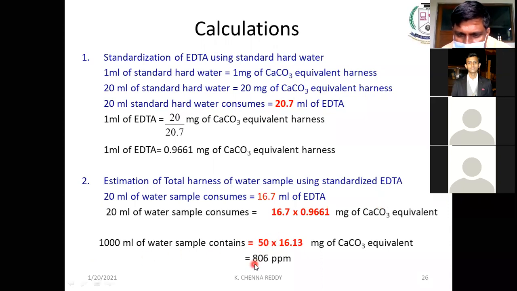Finally we get 806 ppm, that means 806 milligrams per liter. That means the dissolved calcium and magnesium salts are equivalent to 806 milligrams of calcium carbonate. This is our final result.